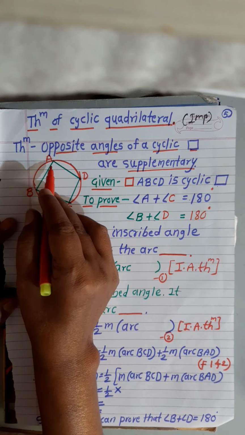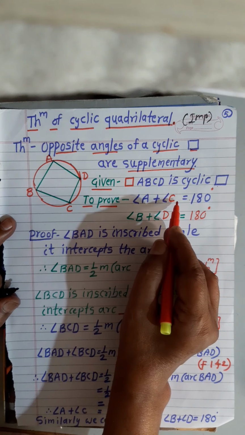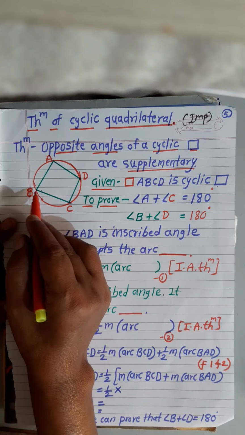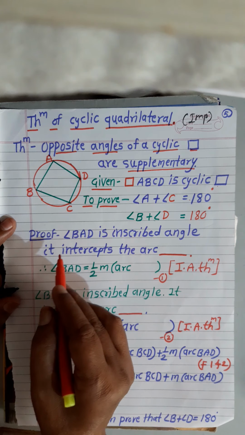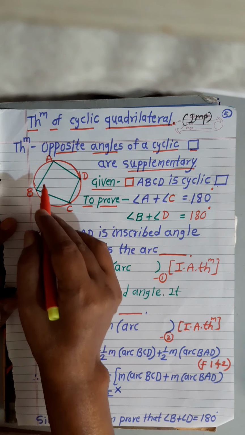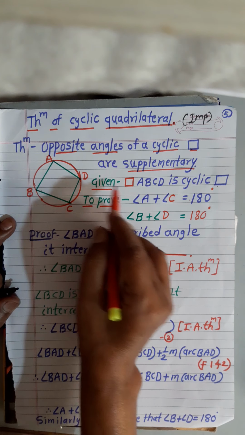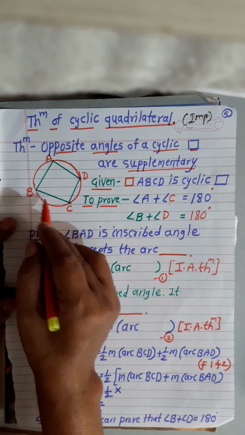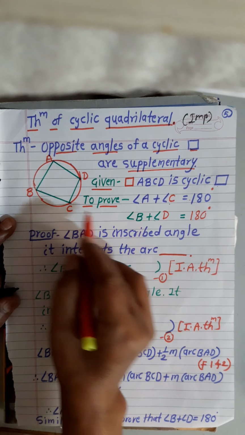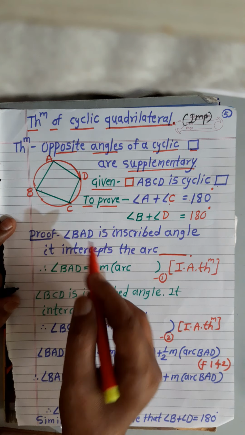Supplementary means its sum is 180. That means angle A plus angle C equals 180, and the next pair, angle B plus angle D, equals 180. Now I have written the angles with one letter only. You may write angle A as angle BAD, angle C as angle BCD, angle B as angle ABC.